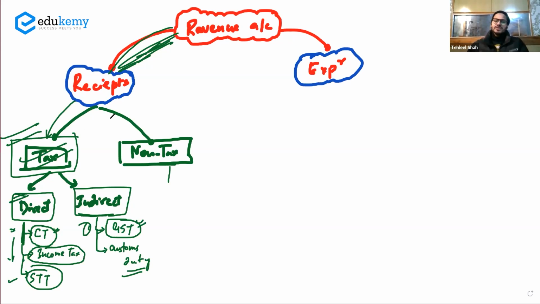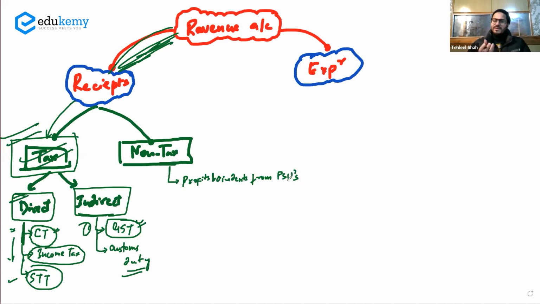So non-tax revenue receipt में कौन सी ऐसी चीजें हैं that are very much जो गवर्नमेंट को काफी ज्यादा रेवेन्यू देती है. Say for example, in the non-tax revenue receipt, you have number one, profits and dividends from PSUs. तो पब्लिक सेक्टर अंडरटेकिंग्स जो आपकी गवर्नमेंट की है, वहां से जितना भी प्रॉफिट आता है, that is part of the non-tax revenue receipt. ये सवाल ऐसे ही आएगा आपको.